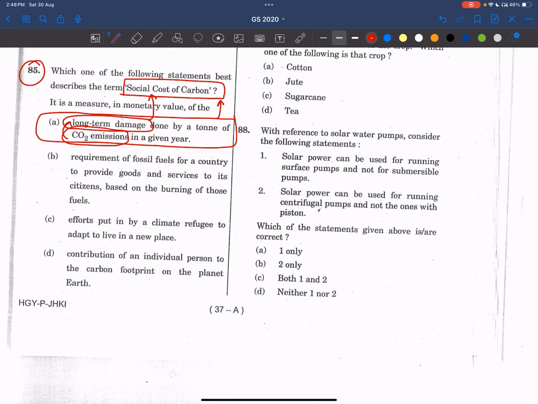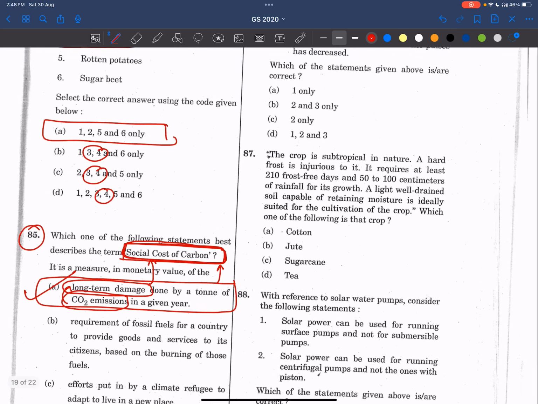Again, now eco-friendly investments and technology should come, so again we have to invest in them as well. So we are only creating the pollutants, and then again we have to invest to remove these pollutants. So ultimately these are the social cost of carbon, which we ourselves are imposing on ourselves. So the answer is A. This is a term-based question only, directly asking the definition of social cost of carbon. Please remember this. Very simple question.